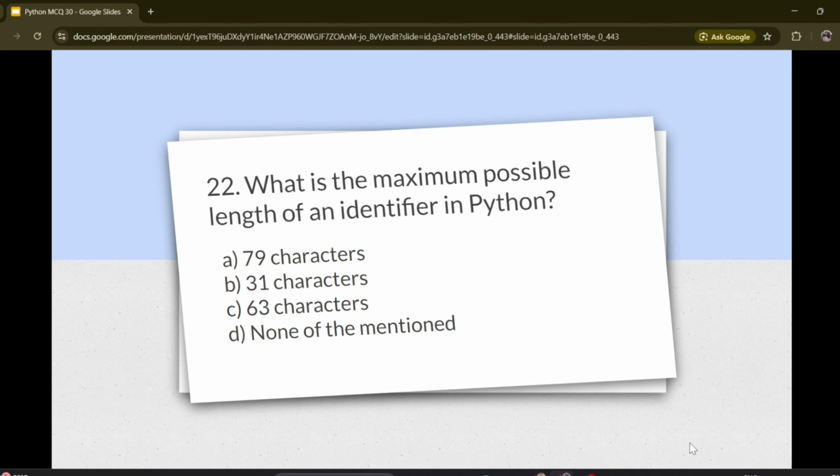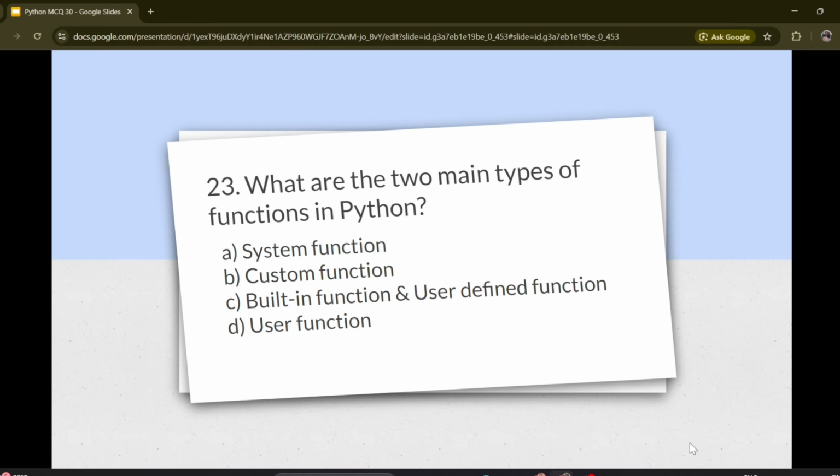Question number 22. What is the maximum possible length of an identifier in Python? Options are A. 79 characters, B. 31 characters, C. 63 characters, D. None of the mentioned. Correct answer is D. None of the mentioned.